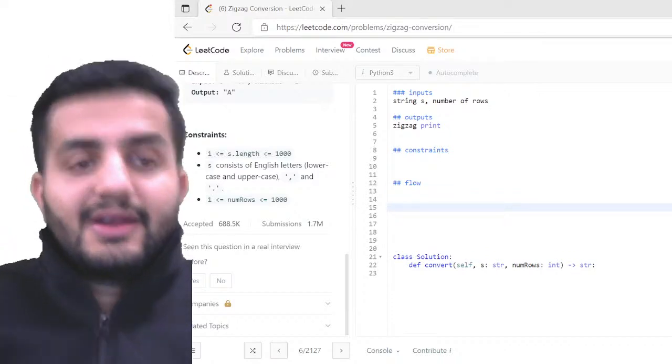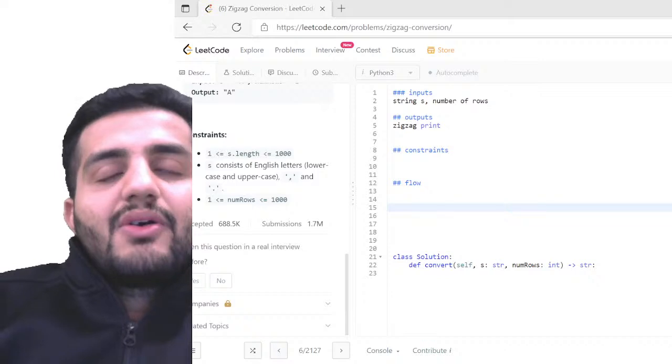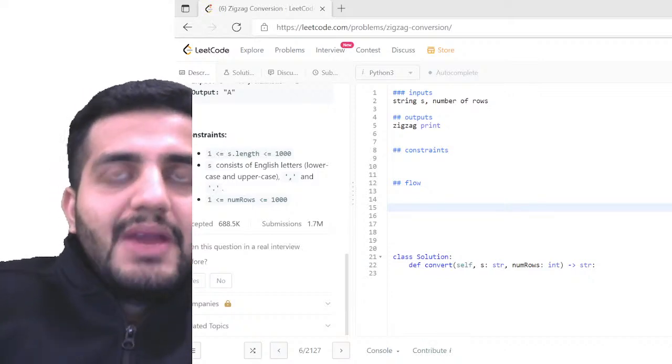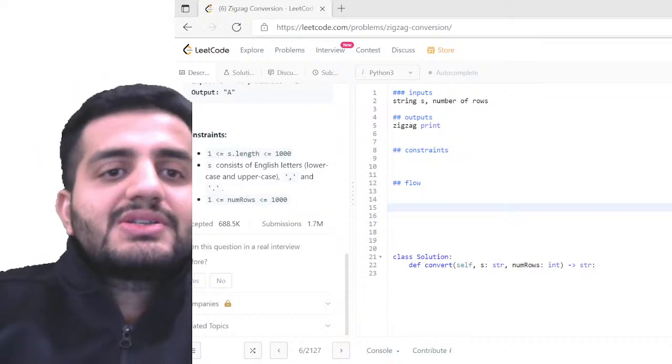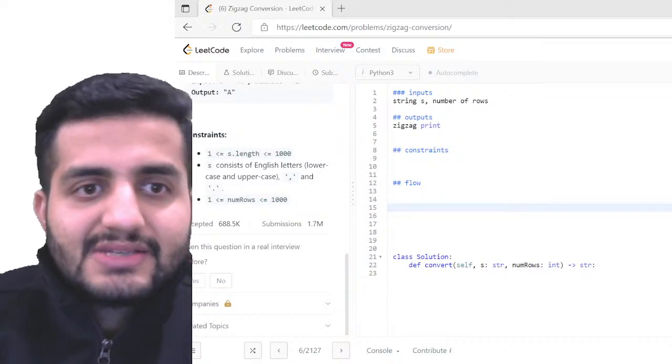Again here, guys, what exactly can you think of? Somehow I have to make sure that the number of rows is actually being used. The number of rows is very important for me.